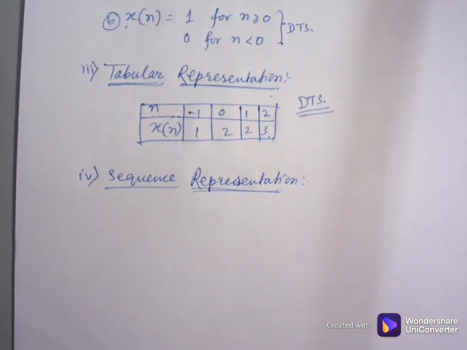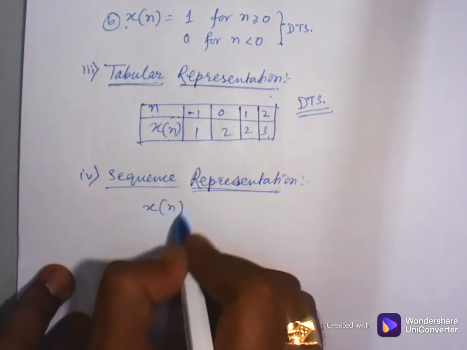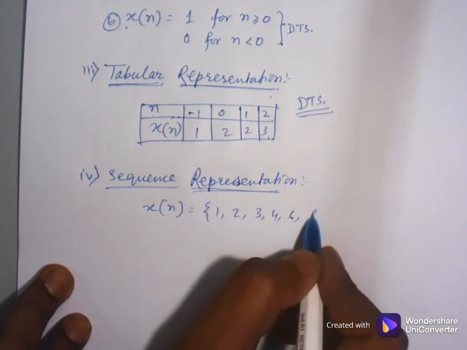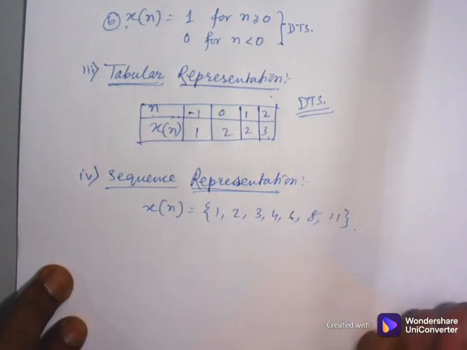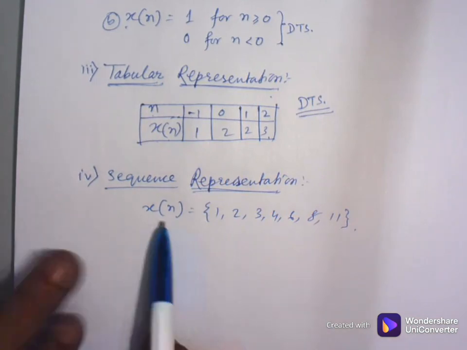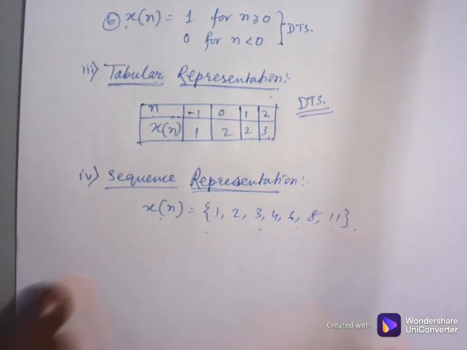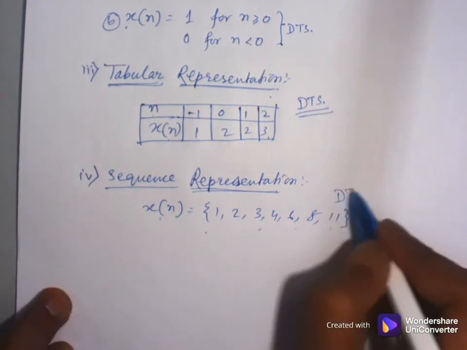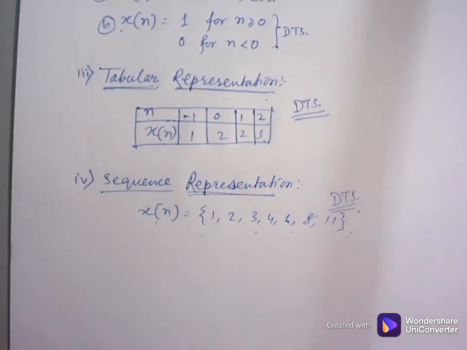That is, whenever I am going to represent a signal using a sequence, like x of n equal to 1, 2, 3, 4, 6, 8, 11 and so on, the x of n is represented by the sequence. So this is mainly used in case of DTS. So these are the 4 types of signal representation.